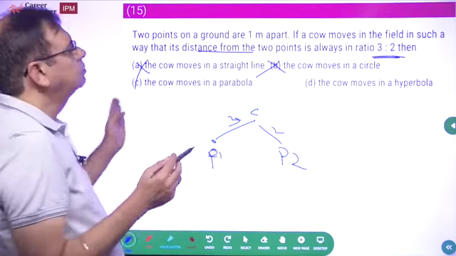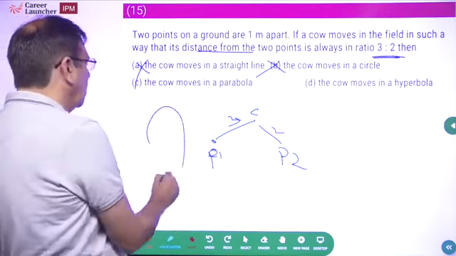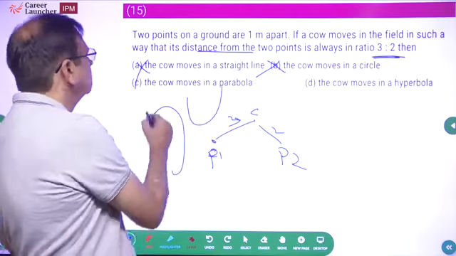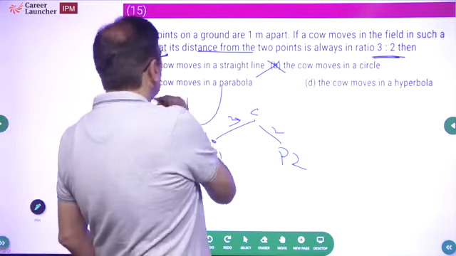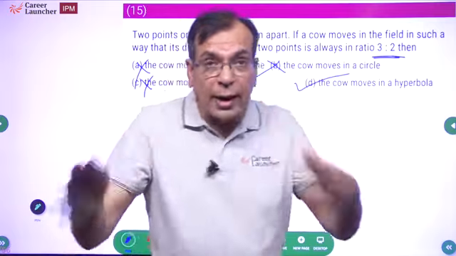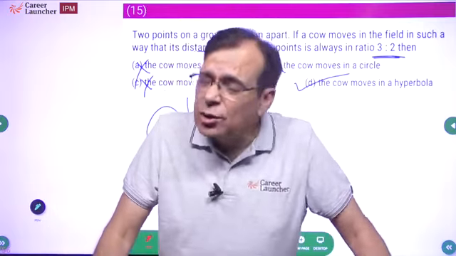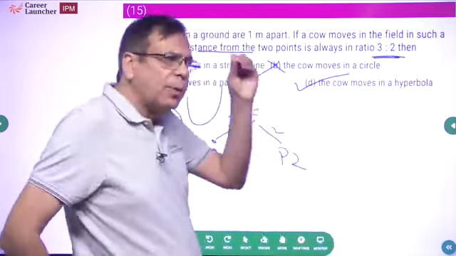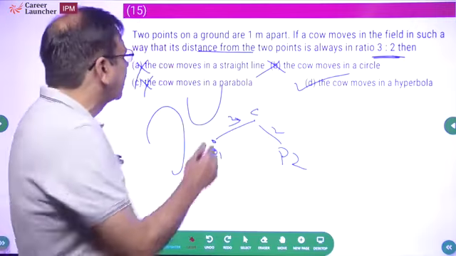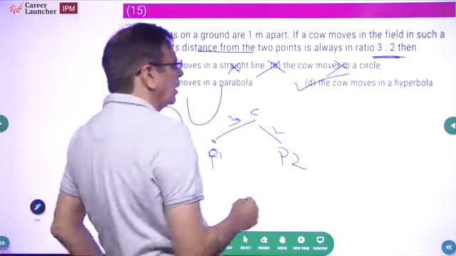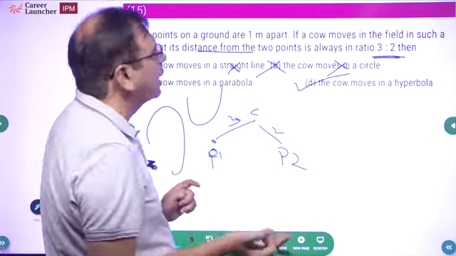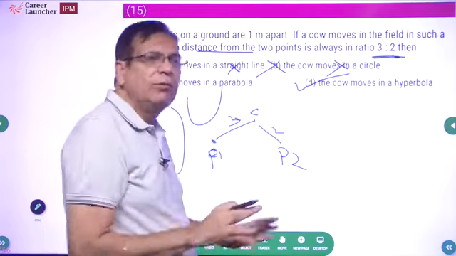Okay, this is where the cow is. So it will always be in this ratio. It cannot be a parabola. What is a parabola? Right? So वो तो नहीं आएगा. बचा एक, उसको मार्क करो. नहीं मालूम है, छोड़ो, आगे जाओ. If you don't understand this question, just leave it and move on. But अगर तुमने पढ़ा हुआ है इसके बारे में कि भाई ये तो दिख जाएगा, it cannot definitely be a straight line, it cannot be a circle. Some of you will get confused between parabola, hyperbola. Not sure, leave the question and move on.